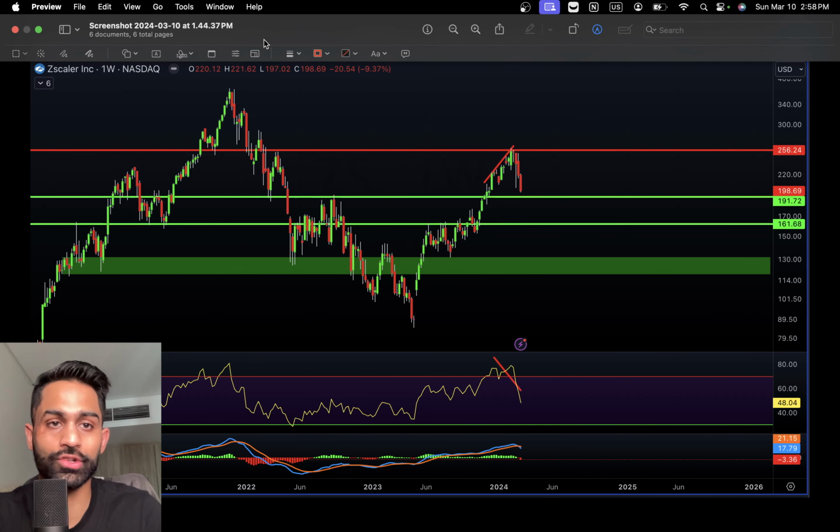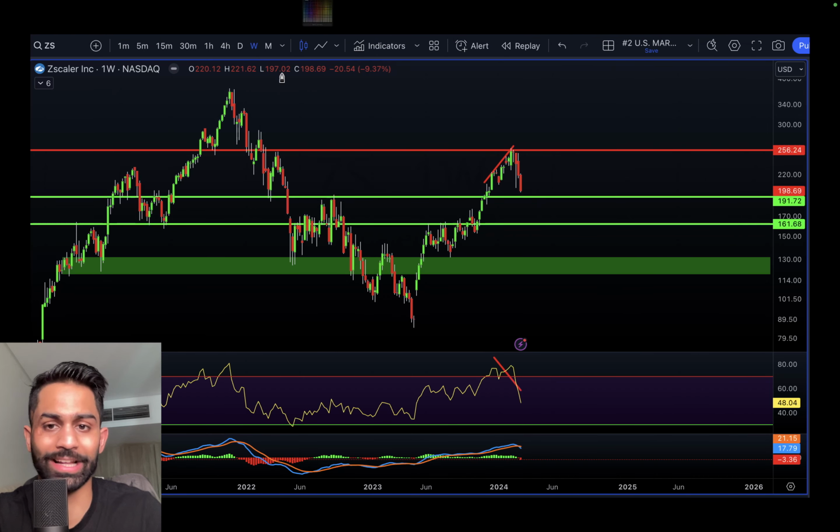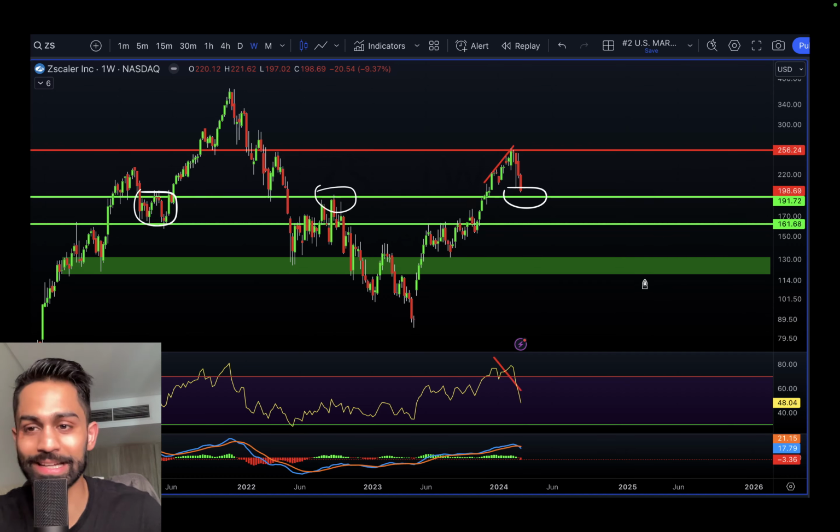So again, very strong area of support for Zscaler at closer to $191 per share, which again is acting as a previous resistance for the stock at close to 191. Now, area of demand here once again, is going to be closer to $130 per share. So that's a much stronger area of demand.